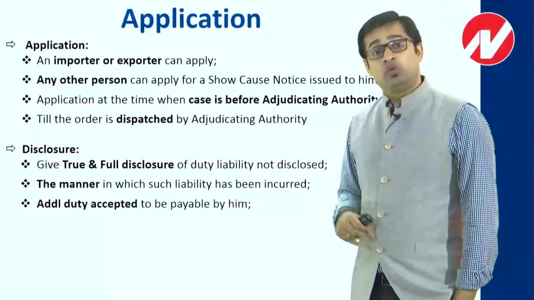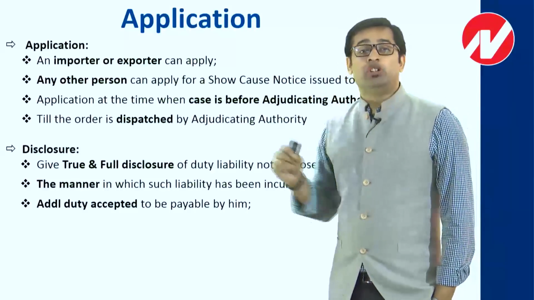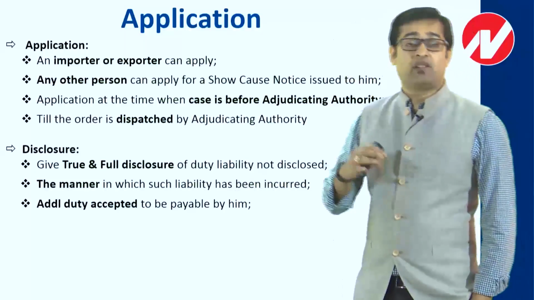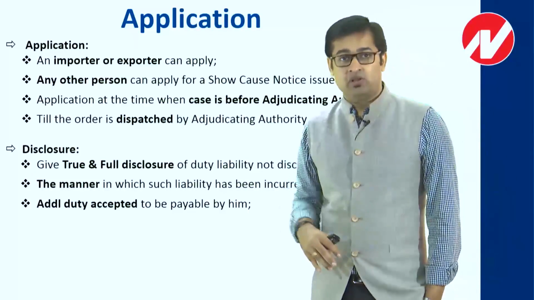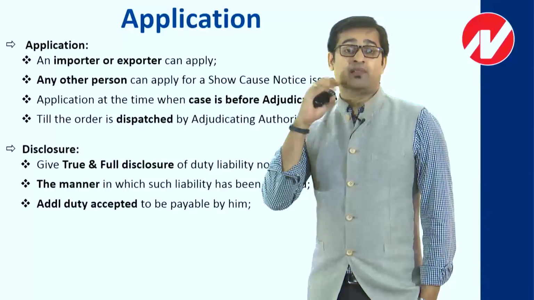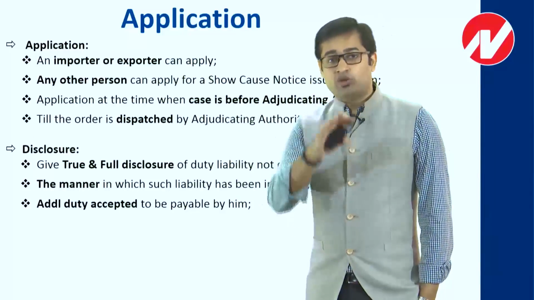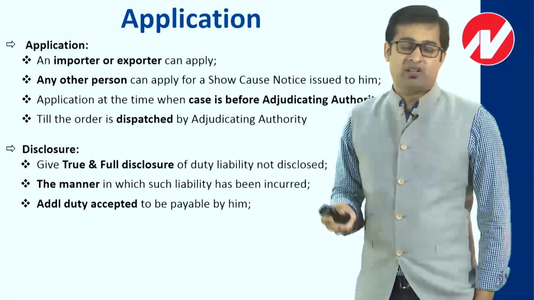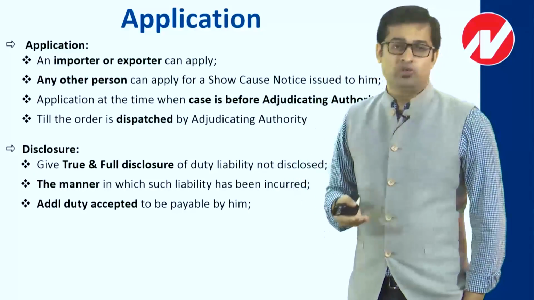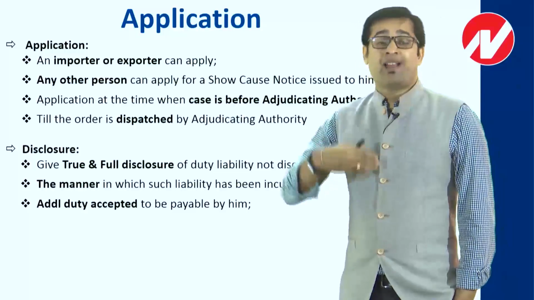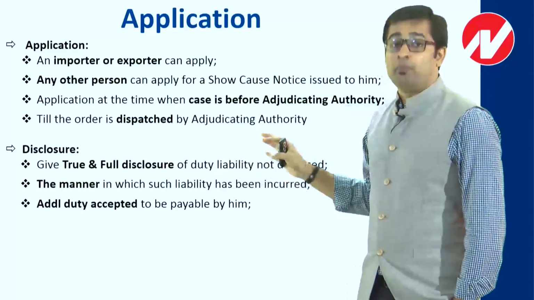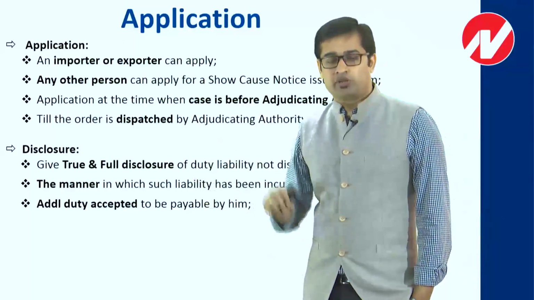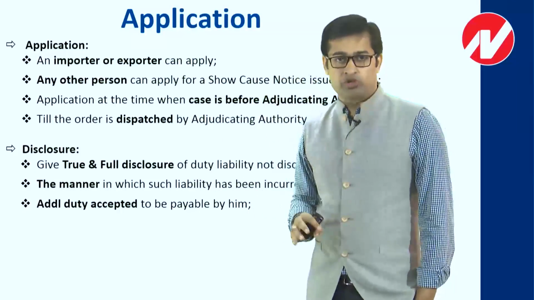We also need to talk about the additional duty liability that we are accepting. There are criteria which are very clear, which say that when you approach the settlement commission, obviously initially you might have paid some tax, and against that you got the notice. So against that notice, when you approach the settlement commission, you have to accept the additional duty liability. And when you accept the additional duty liability, the amount that you have accepted shall also be mentioned as a part of the disclosure. So basically you give a true and full disclosure.